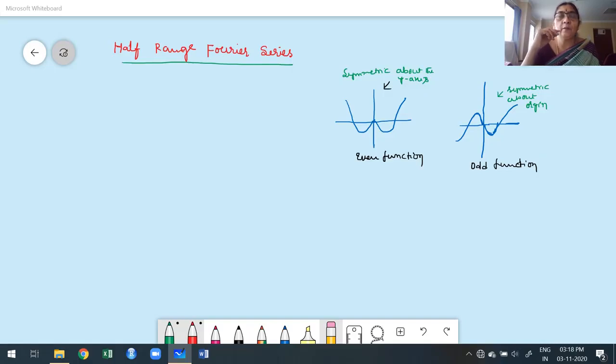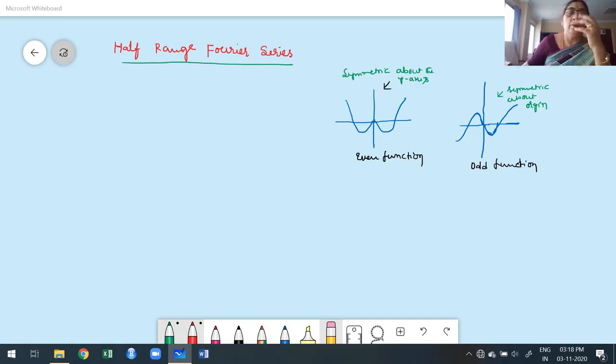For example, the interval is minus pi by 2 to 3 pi by 2. We discussed a lot of problems, and also some splitting functions, and how to deduce the required result after you construct the Fourier series. In today's class we are going to discuss another topic in Fourier series, which is half-range Fourier series. This is also called half-range Fourier sine series and half-range Fourier cosine series, or simply the cosine series and sine series.